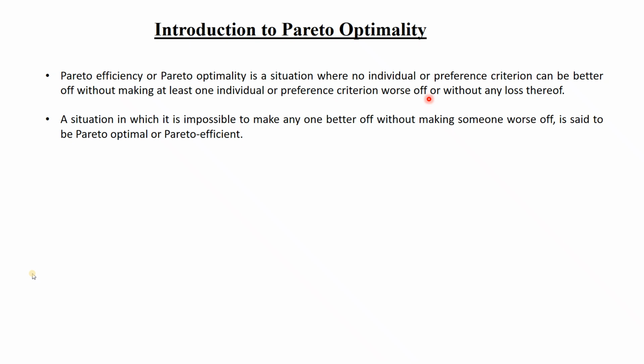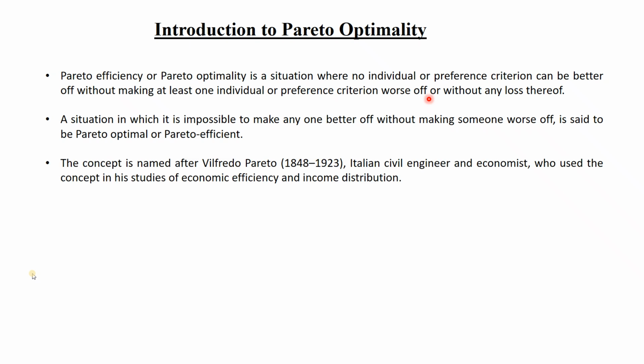A situation in which it is impossible to make anyone better off without making someone worse off is said to be Pareto optimal or Pareto efficient. One variable can be declared better if and only if the other variable is declared worse. You have to show someone worse in order to show the other better.